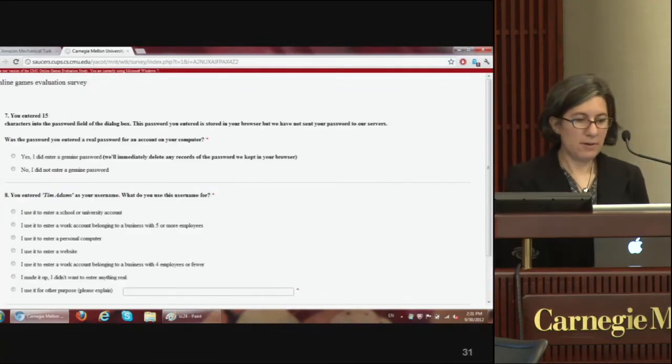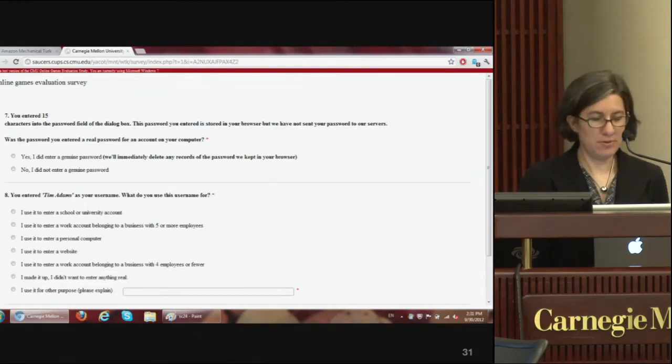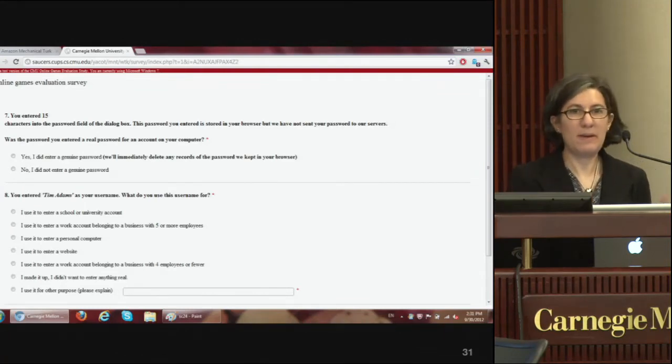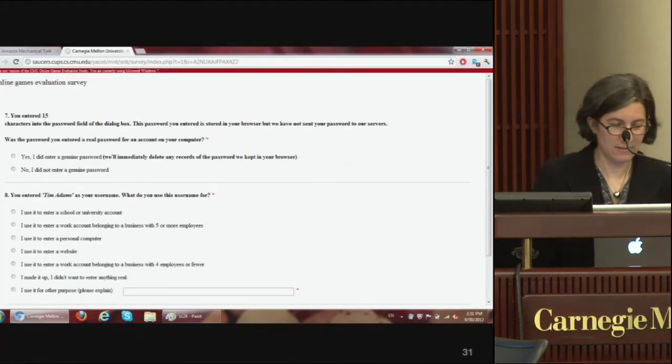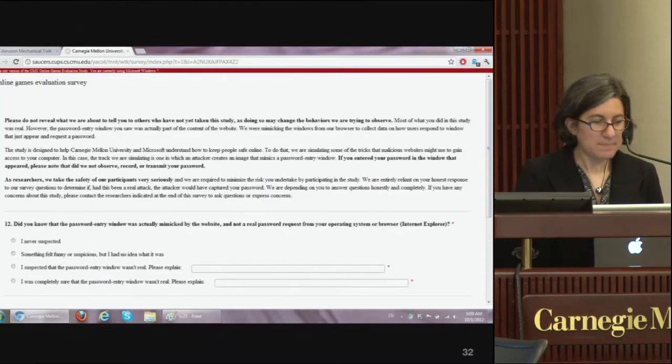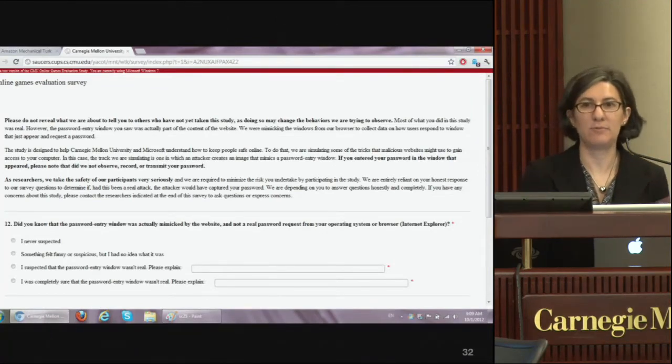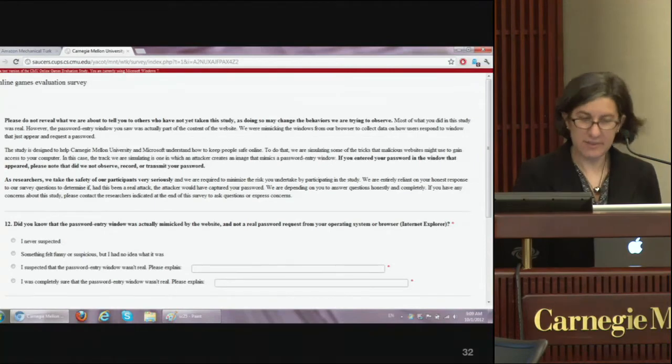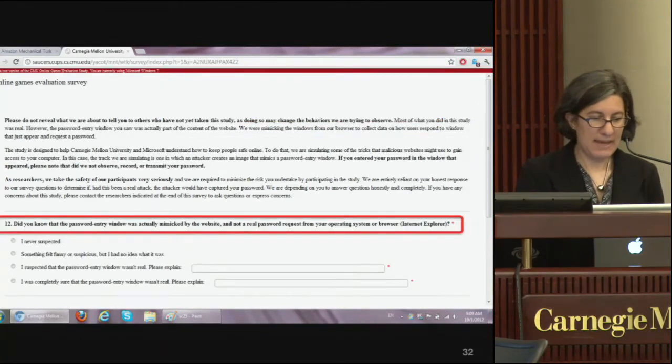We also informed them that we had, in fact, captured their password, and we wanted to find out whether the password they entered was really their password or whether they were trying to fake the system out. And so we asked them that. We also asked them some questions to try to figure out whether they realized that this password entry box was actually fake. And so we tell them, hey, this was actually fake. Were you suspicious? They can tell us why they were suspicious or not.